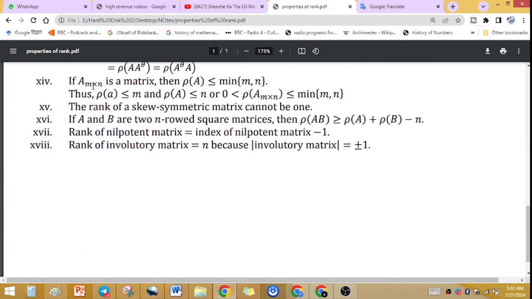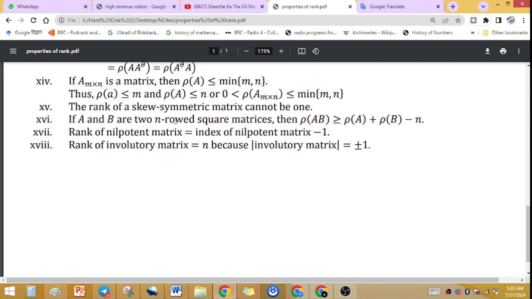If A is an m cross n matrix, then rank of A is less than or equal to min of m, n. Thus rank of A is less than or equal to m, or rank of A is less than or equal to n, or rank lies between 0 and min value of m, n. You can say in any terms. The rank of a skew symmetric matrix cannot be 1, because for a skew symmetric matrix rank is always even.